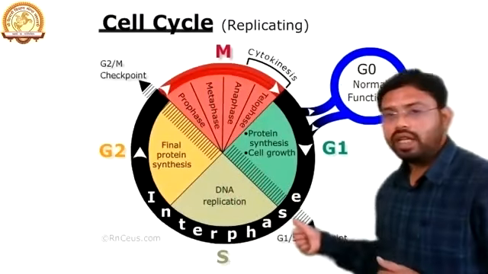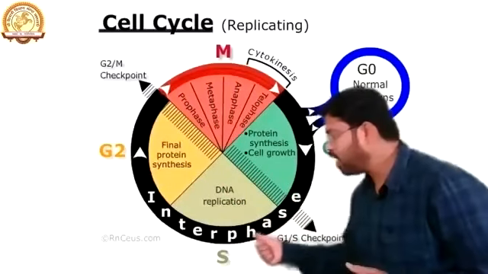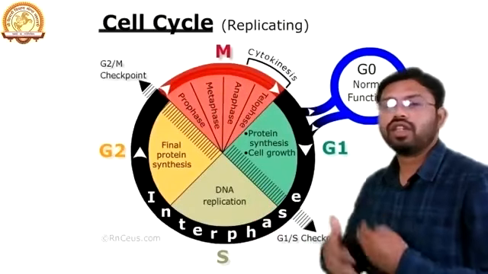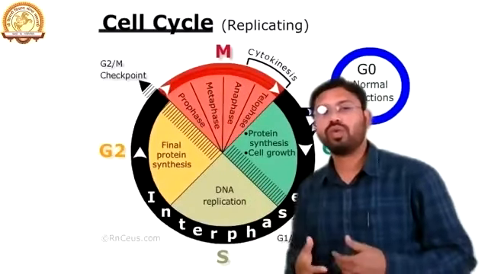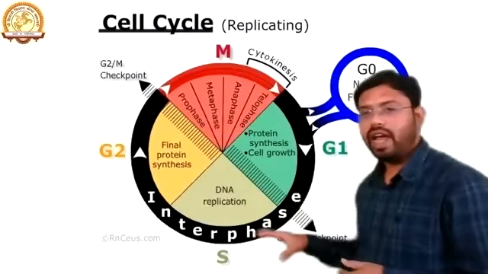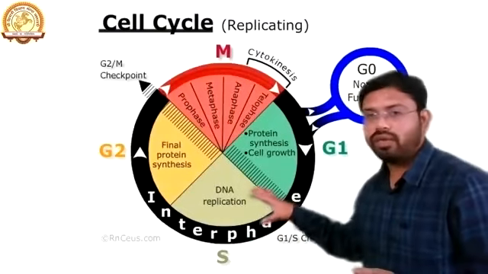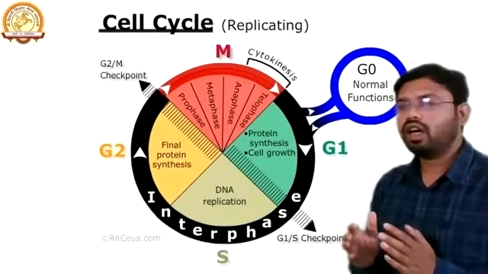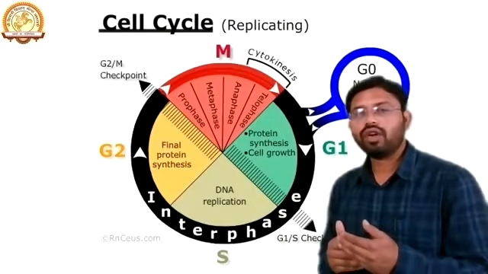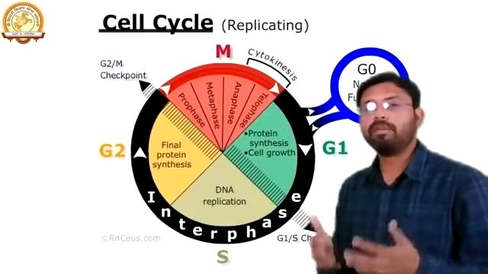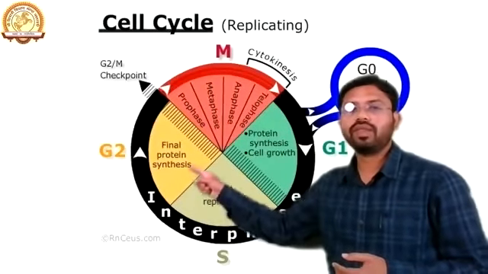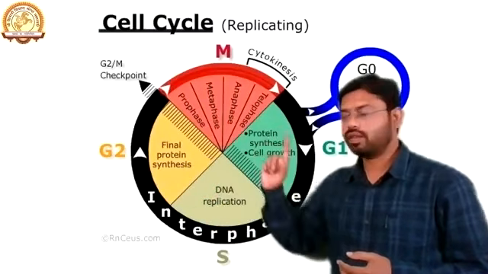Okay. Now, in S phase, what happens? The replication of DNA starts. The DNA will start to form in a huge amount. So this S phase is for the replication of DNA. And this replication of DNA is a signal for the cell that now you are capable of moving forward to the next phase, and that is the G2 phase.